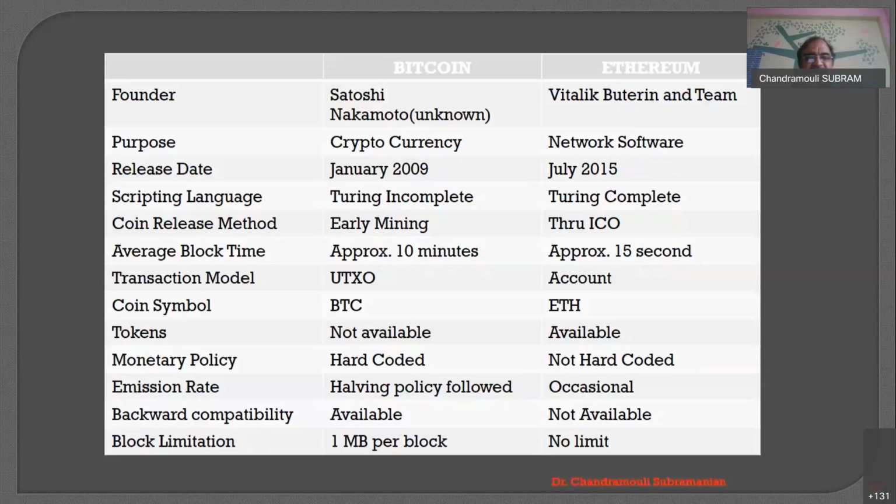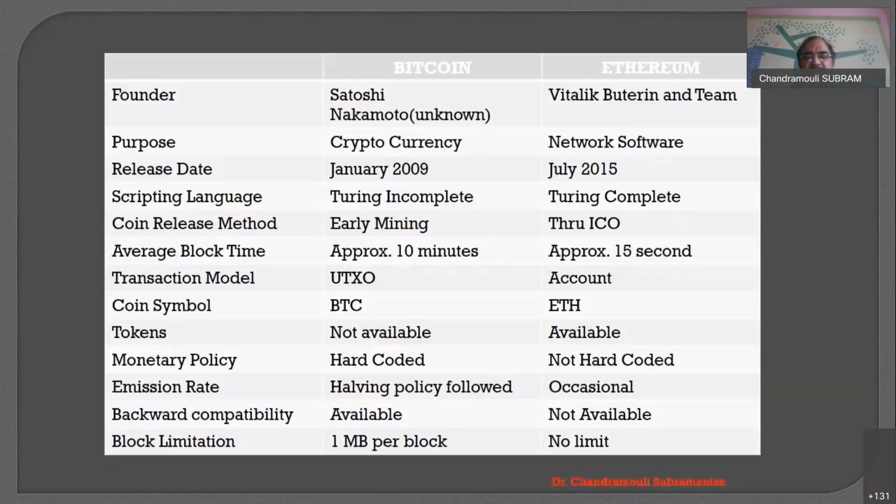Backward compatibility is available in Bitcoin. What is backward compatibility? Suppose everybody decides that from BTC they want to go to some other version of Bitcoin. Of course, there are 3 or 4 other versions available. Say I have 100 blocks today. Now for block 101, there can be two 101 blocks if everybody agrees. I will go in another direction, and that 101 will be a new block, enhanced in another direction. The old 101 block, old 102, old 103 will also be kept and added. That kind of branching is always available as far as Bitcoin is concerned.